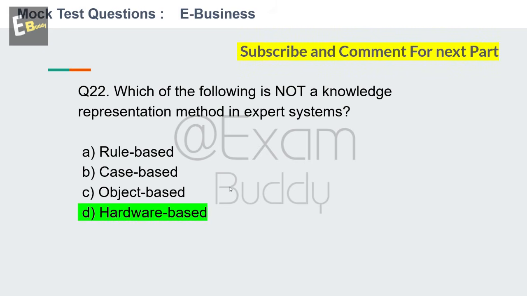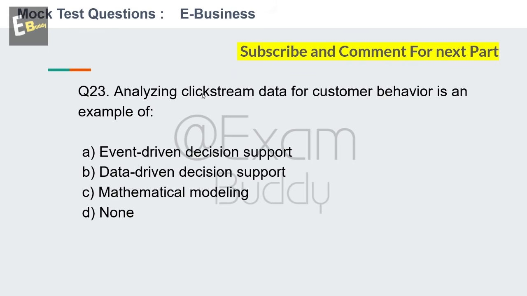And the answer is D, hardware based. Now let's go to question number 23. Analyzing click stream data for customer behavior is an example of. So these are the options: event driven, decision support, data driven decision support, mathematical modeling, none. So your time starts now.